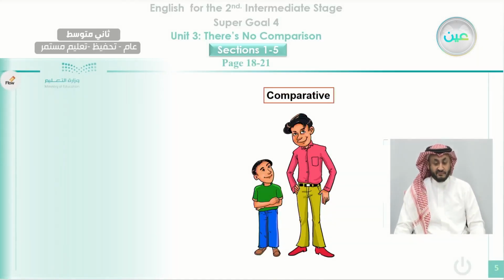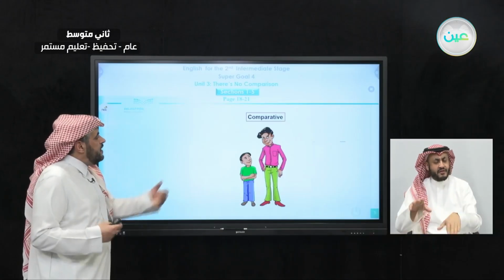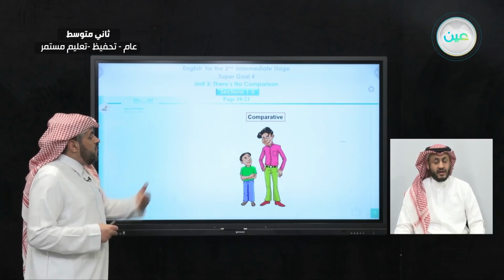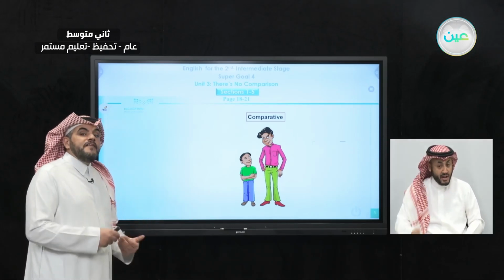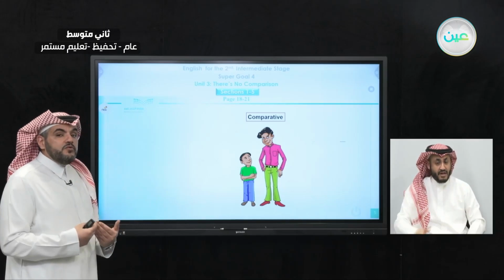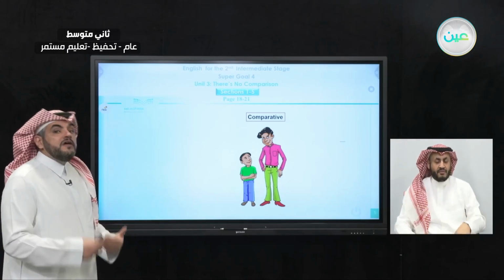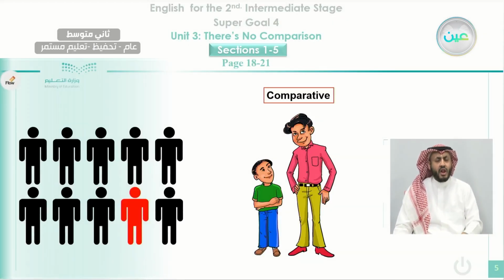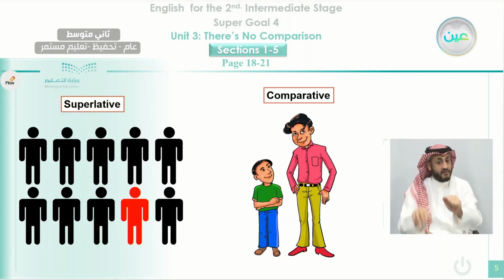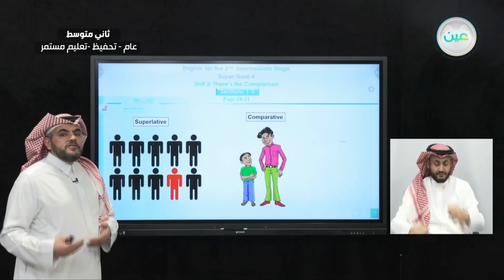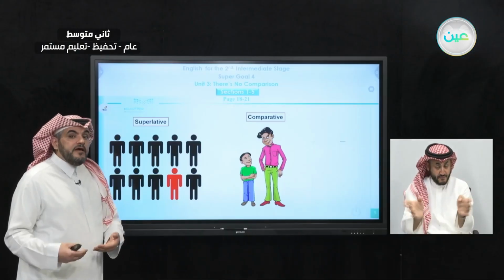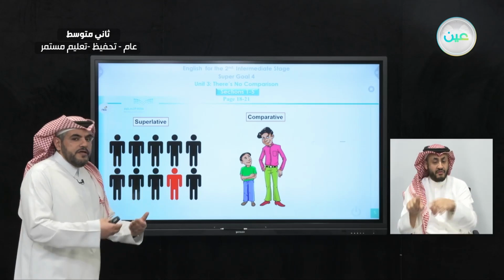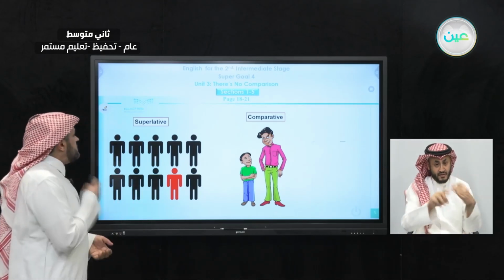Okay, now look at here. We can use comparative to compare between two things. Like here, the two boys here, one of them is taller than the other is shorter than. So here, if we compare between two things, we use comparative. That we will come in details, inshallah, in the next slides. But if you compare one to a group of people or a group of things, that means we are using superlative. So there are two ways of changing the adjective to compare, whether to compare between two things, comparative, or one thing to others, that is superlative.